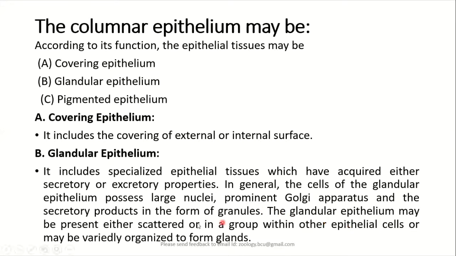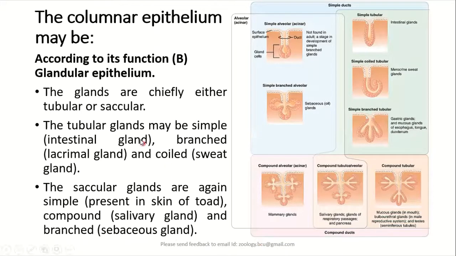The glandular epithelium may be present either scattered or in groups within the other epithelial cells, or it may be variedly organized to form glands. When it forms glands, the glands may attain different structures. The epithelial cells may arrange themselves to form a tube-like structure, which is called a tubular epithelial gland, or they may form a pot-like, sac-like structure.